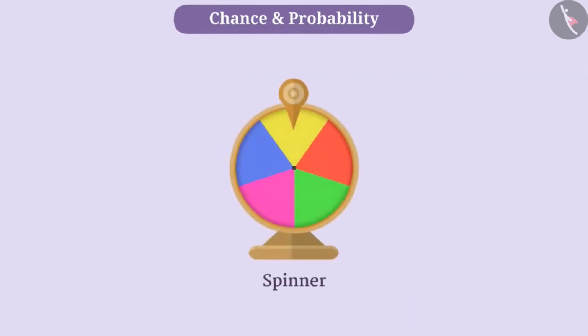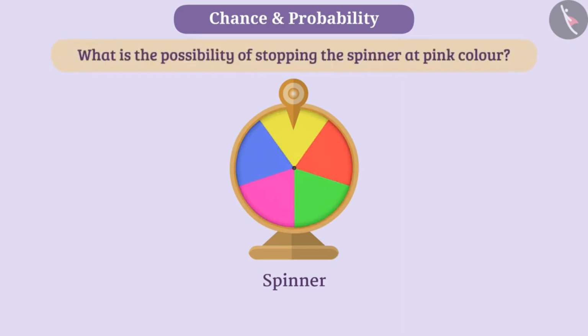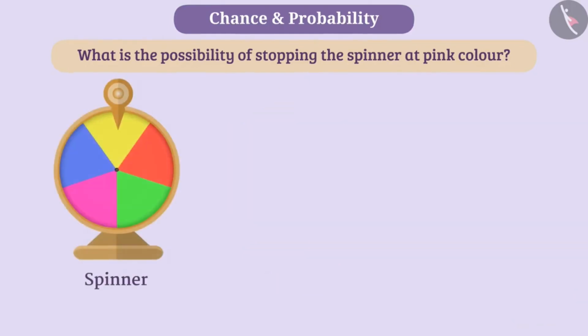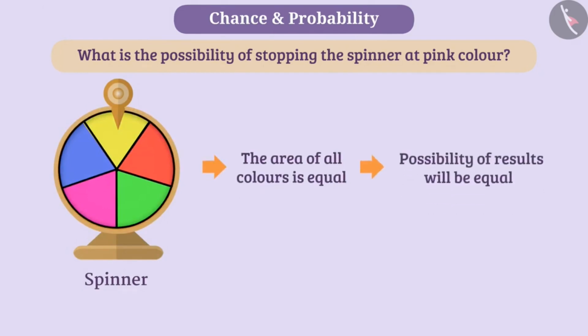Now look at this spinner. It has yellow, red, green, pink and blue colors with equal areas. Can you tell what would be the possibility of stopping the spinner at pink color when it is spun? Think. Let us tell you. Here the area of all colors is equal. That's why the possibility of results will be equal, that is, outcomes are equally likely.